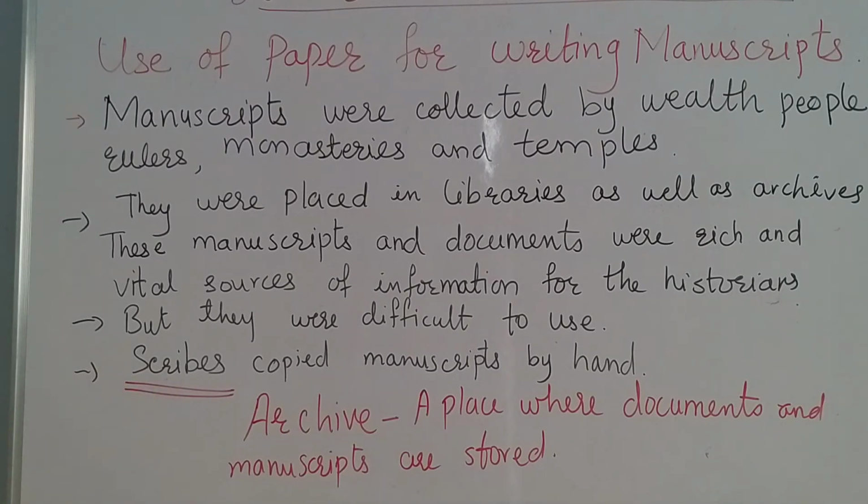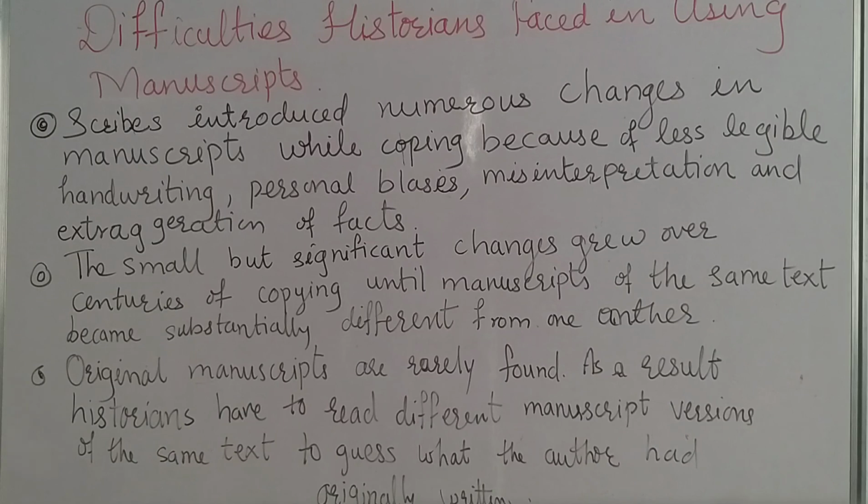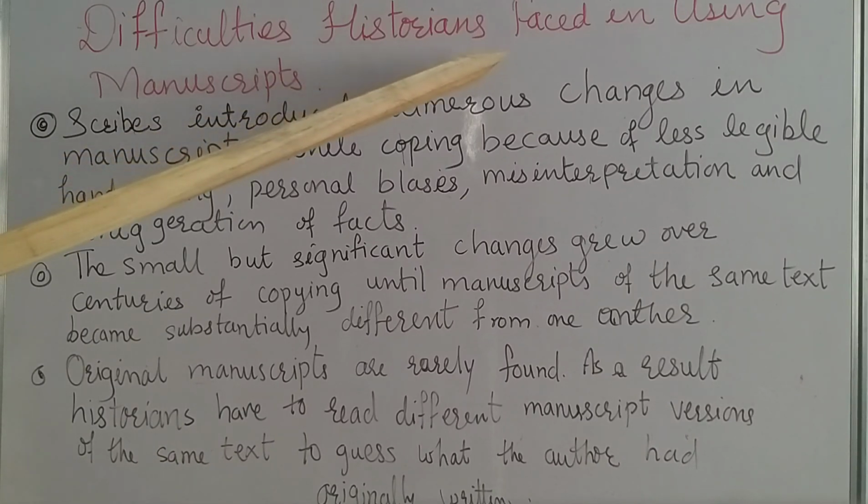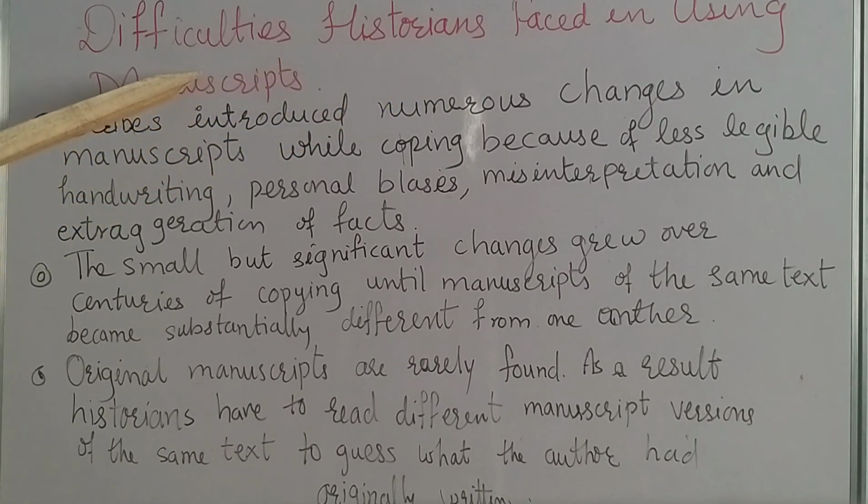So we are going to see further what were the difficulties we find for writing the manuscript, right? Difficulties historians face in using manuscripts. Actually, manuscripts give a lot of information, but it is very difficult to keep them safe.